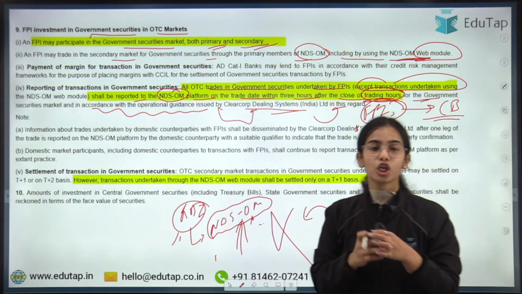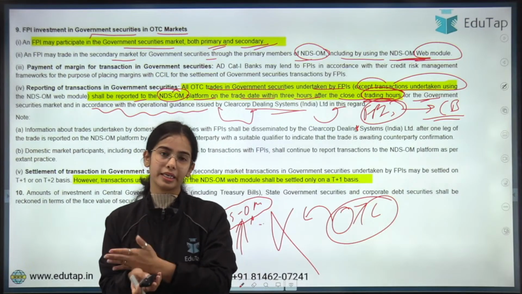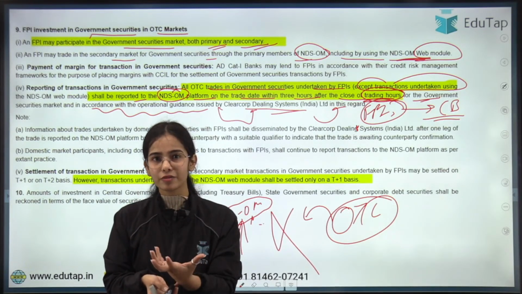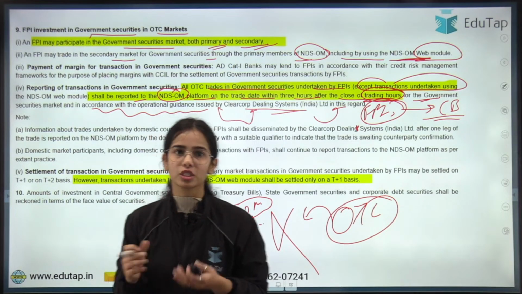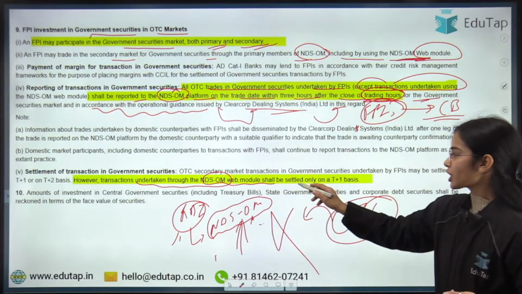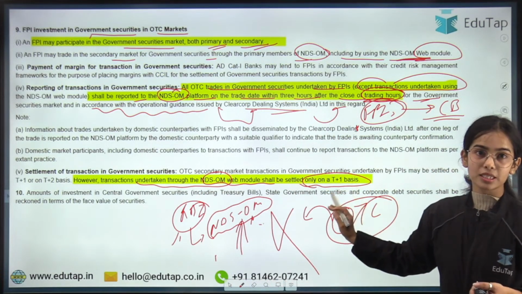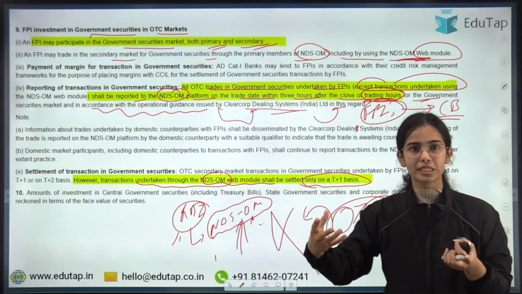So this is the idea. For FPIs, it is compulsory to have a custodian bank in India. The custodian bank, in a way, is also responsible for keeping track. Okay, so this is the idea. The transactions undertaken through the NDSOM web module shall be settled only on a T+1 basis. So the trade will be initiated today, and it will be settled by tomorrow for government securities.